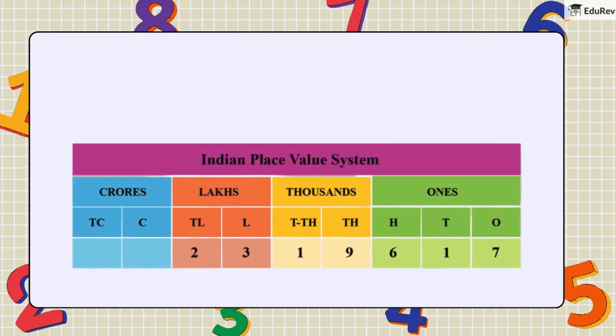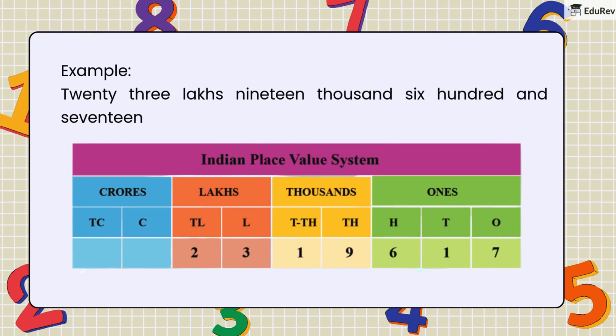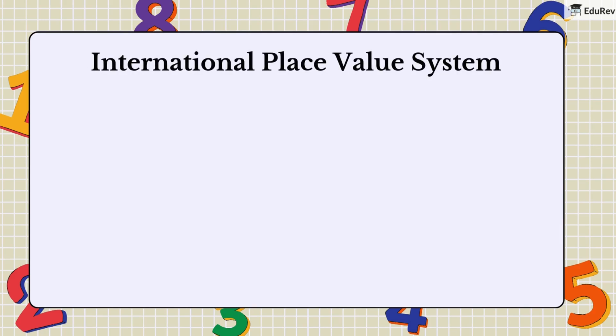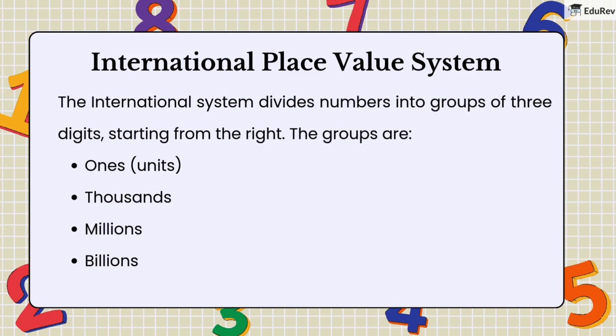For example, if you have the number shown, it's grouped as 23 lakhs 19,617. So when reading, you would say 23 lakhs 19,617. Now, let's look at the International Place Value System, which groups numbers into 3 digits, starting from the right.